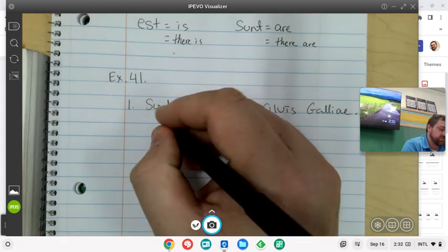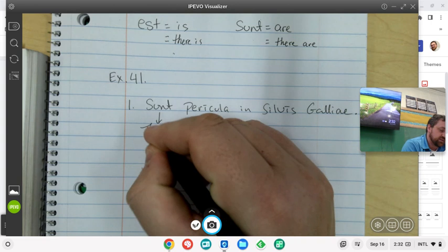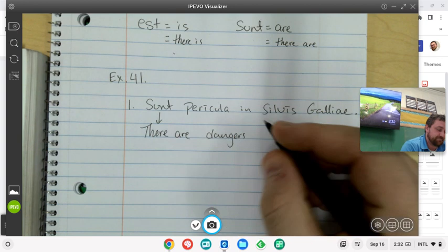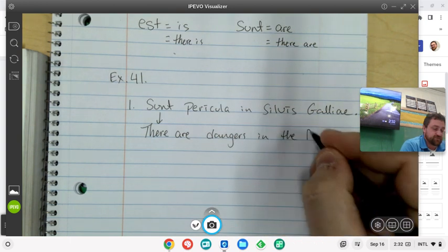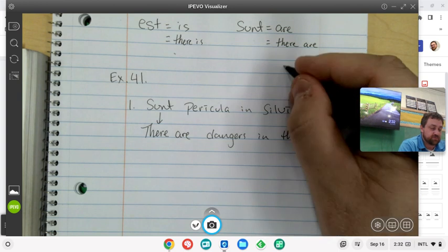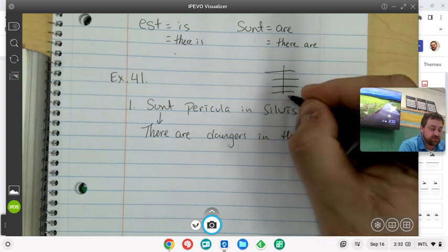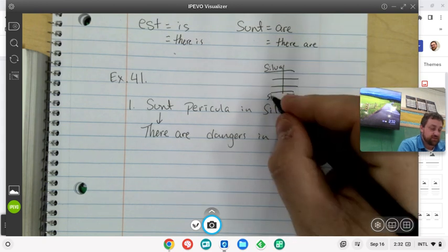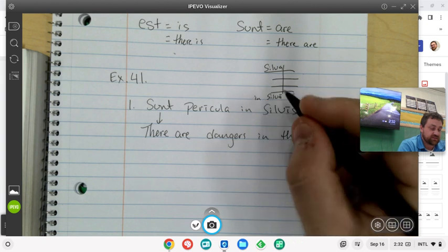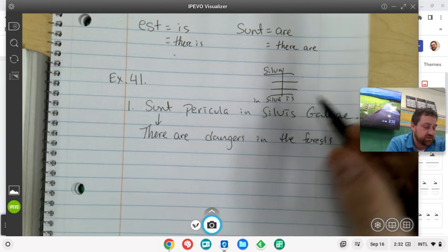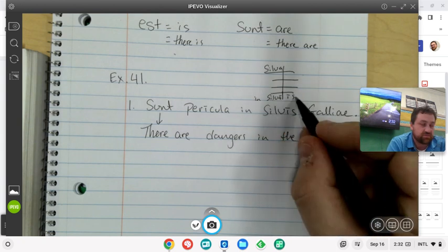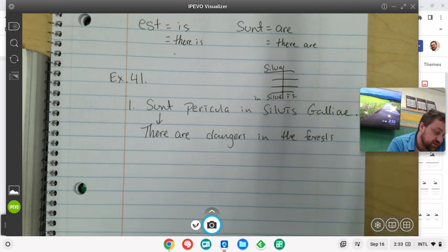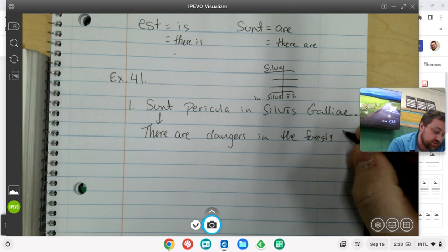But now we know that this sunt can also mean there are dangers in the forests. What do we have here? We have the word silva. We know in the forest is in silva, but if we're talking about in the forests, then we want to use the ablative plural, in silvis Galliae, of Gaul. There are dangers in the forests of Gaul.